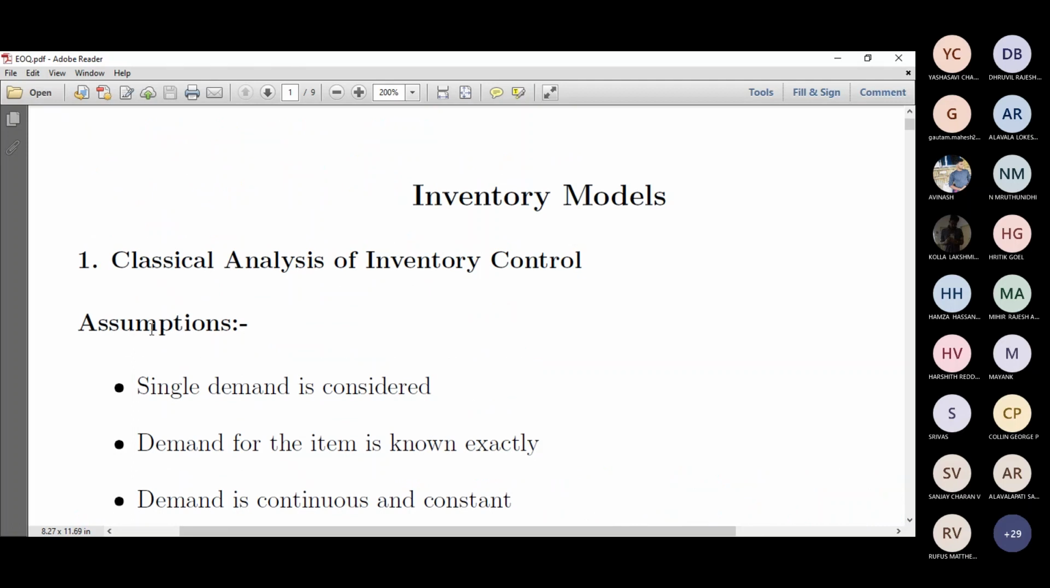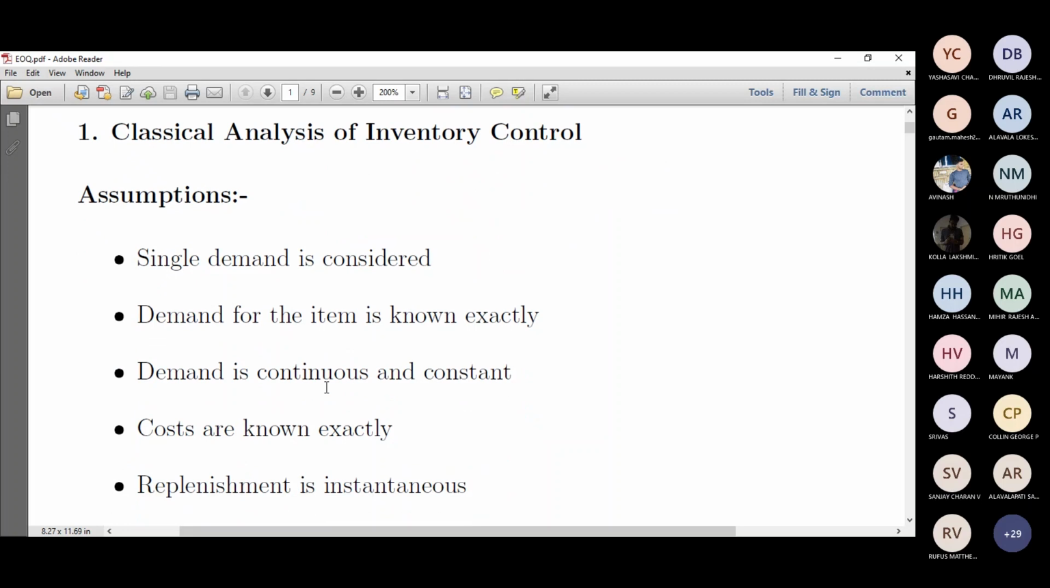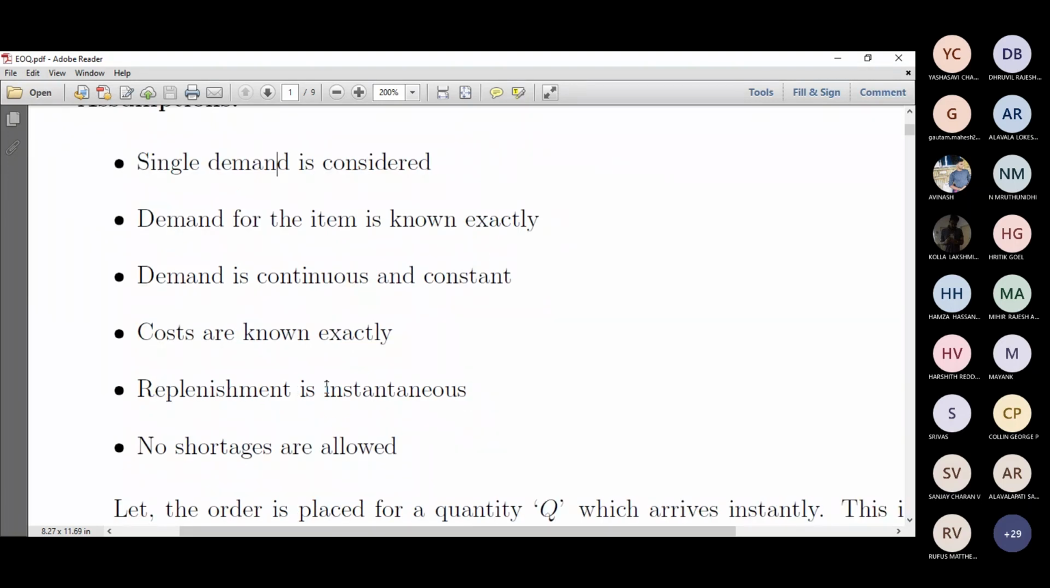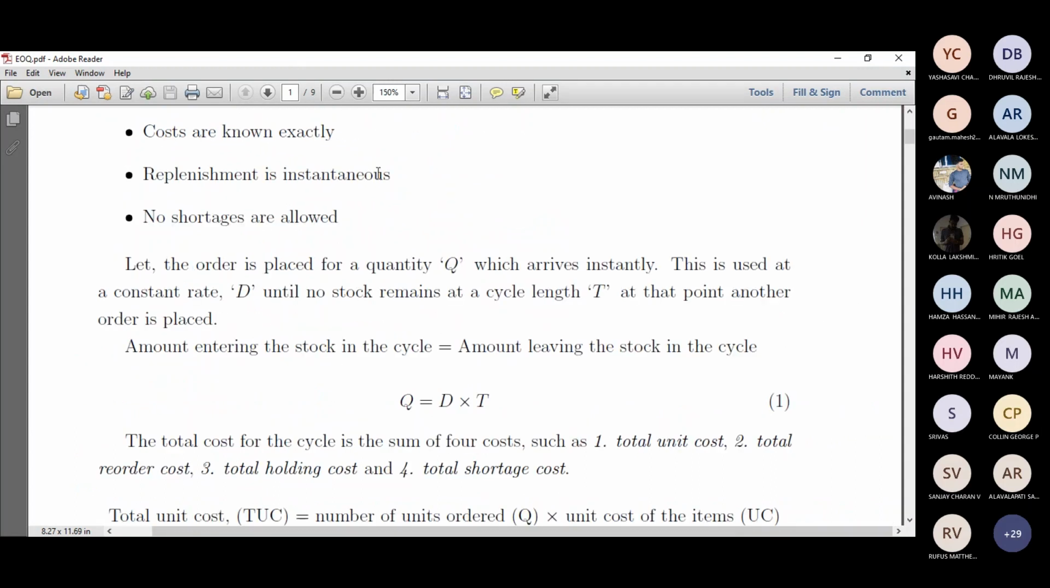So this is a very simple assumption. In the next class, we'll be looking into the other type of inventory method like probabilistic demand. But as of now, for this introductory module, we'll be focusing on the classical analysis of inventory control with these assumptions. Some of the assumptions are valid and some are a little simpler, but it is essential to formulate the classical inventory control. Right. Let's take a look at this.